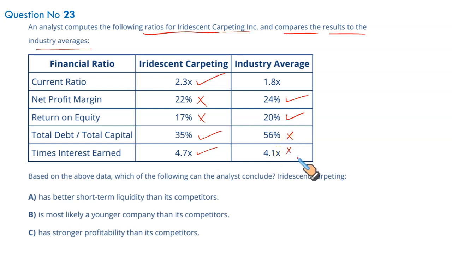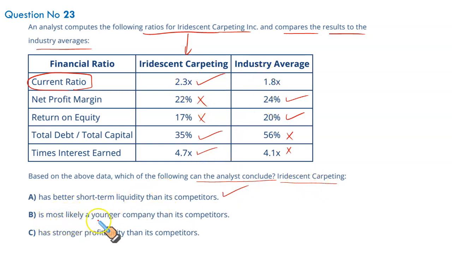What exactly do we need to look for? Based on the above data, which of the following can analysts conclude? Iridescent Carpeting has better short-term liquidity than its competitors. Liquidity is measured through current assets over current liabilities, called current ratio, and it definitely is better than the industry. This is true. Your liquidity is better than the industry average.